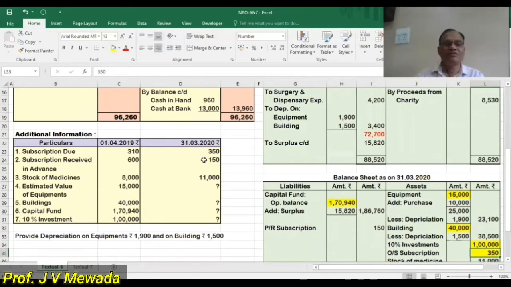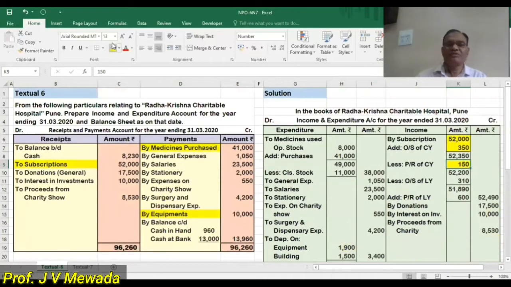Now pre-received subscription of the current year is 150, so that I have to subtract from the subscription.